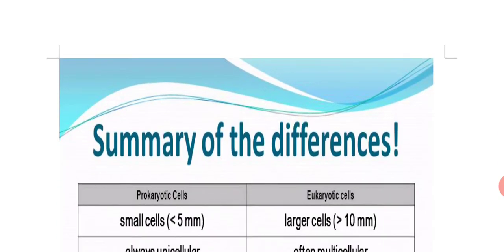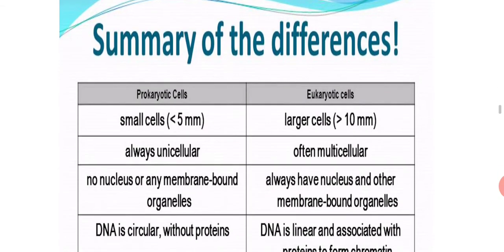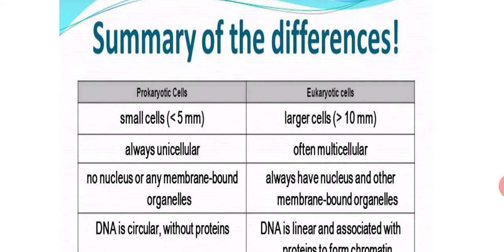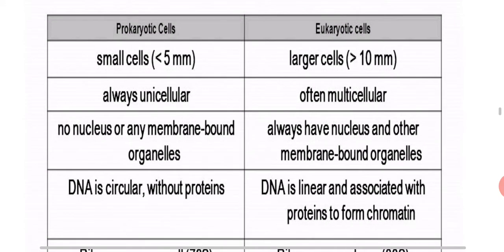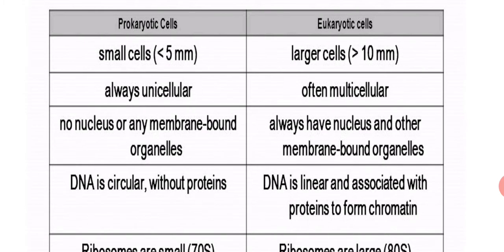Now we will discuss the differences between prokaryotes and eukaryotes. At first we will differentiate on the basis of size. Prokaryotes are small cells, less than 5 micrometer, and eukaryotes are larger cells, up to 10 micrometer.